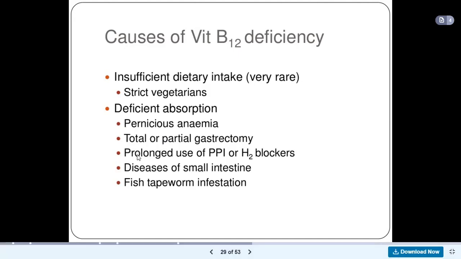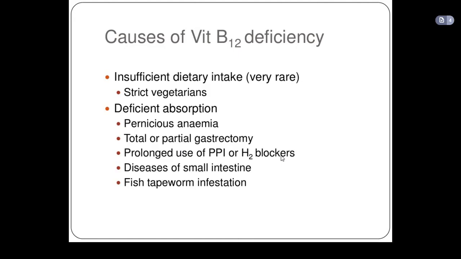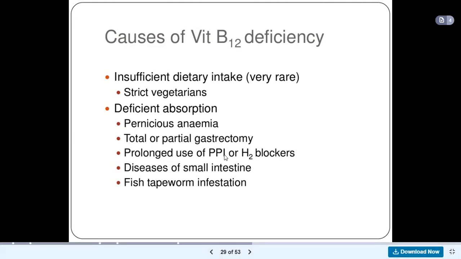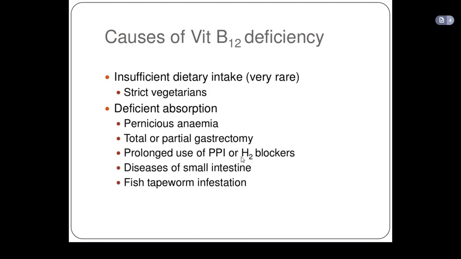Okay, good. Then sometimes there is prolonged use of proton pump inhibitors or H2 receptor blockers. Patients who are taking proton pump inhibitors or H2 receptor blockers are patients that have gastric ulcer, or peptic ulcer. These patients take proton pump inhibitors to inhibit the release of hydrochloric acid, because the proton pump releases hydrogen ions, and hydrochloric acid is formed when the hydrogen binds to chlorine.